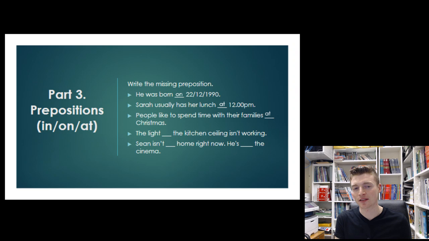Now, if the sentence had said Christmas Day, then we would use the preposition on, because for days we use on. Festivals we use at. The light, the kitchen ceiling isn't working. So ceiling. Ceiling is an example of a surface. For surfaces, we use the preposition on.